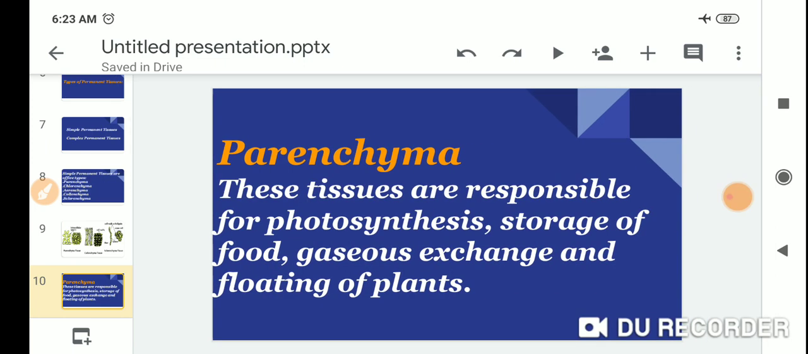Parenchyma tissue. These tissues are responsible for photosynthesis, storage of food, gaseous exchange and floating of plants.